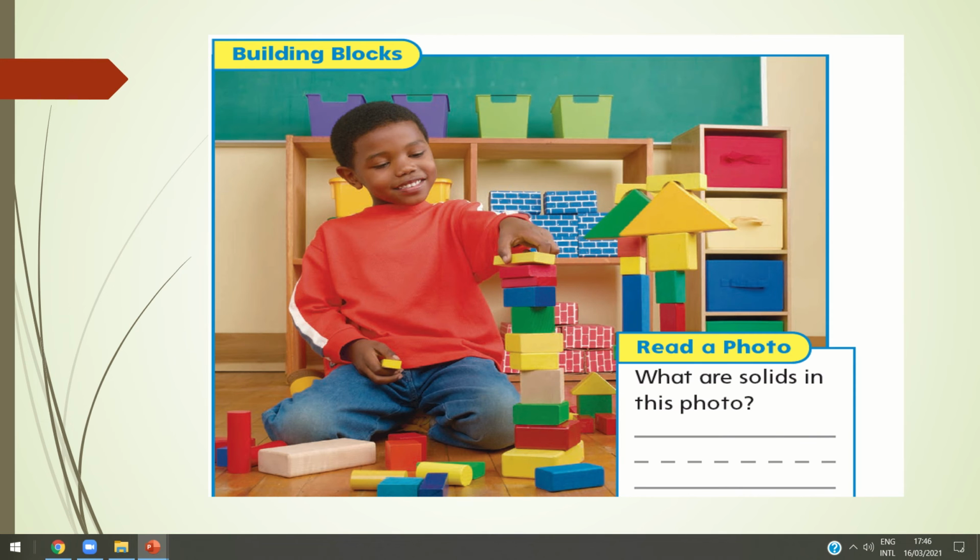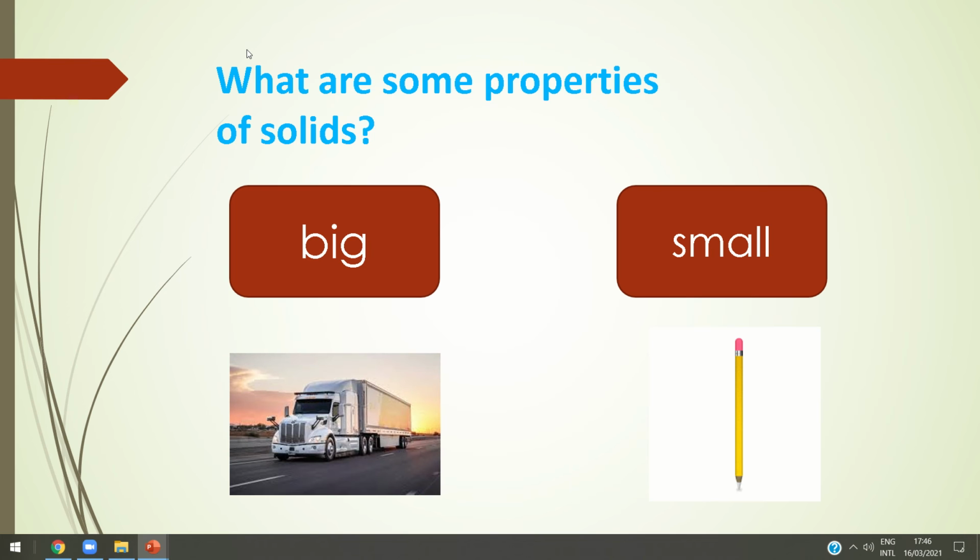Look at this picture and tell me what are the solids in this photo. The solids are like these blocks, this shelf, this basket. So many things are solids around us, okay? Let's talk about the properties of the solid. If we describe the solids, if we talk about the shape, the size, how it feels, the color, many things, now we are talking about the properties. So what are some properties of the solids?